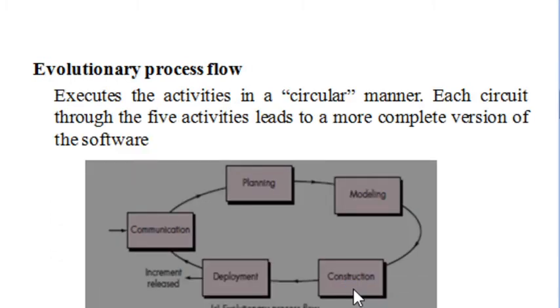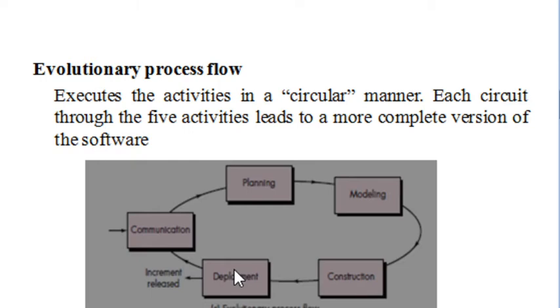Another method is evolutionary process flow. In evolutionary process flow, all the activities are executed in a circular manner. For example, first the communication takes place between the developer and the customer, and then they move on to planning, then modeling, construction, and deployment.